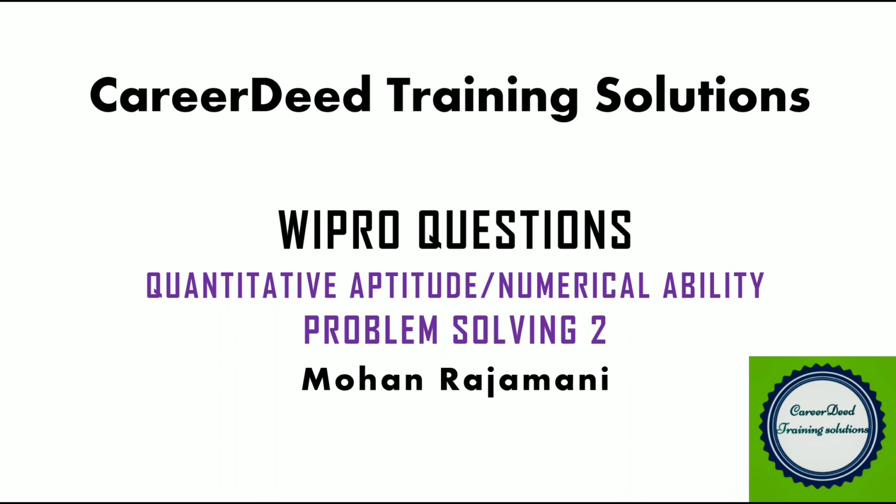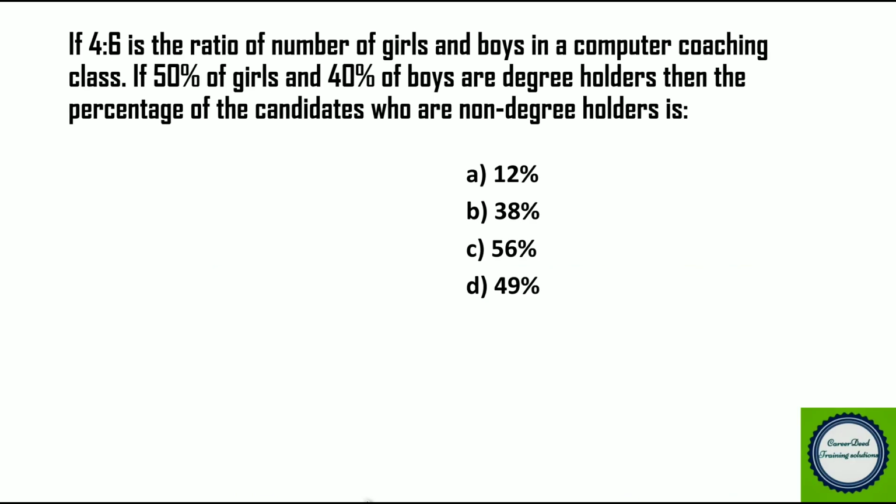Now question number 1. If 4:6 is the ratio of the number of girls and boys in a computer coaching class, and if 50% of girls and 40% of boys are degree holders, then the percentage of the candidates who are non-degree holders is dash. Okay, in a computer coaching center we have girls and boys in the ratio 4:6.